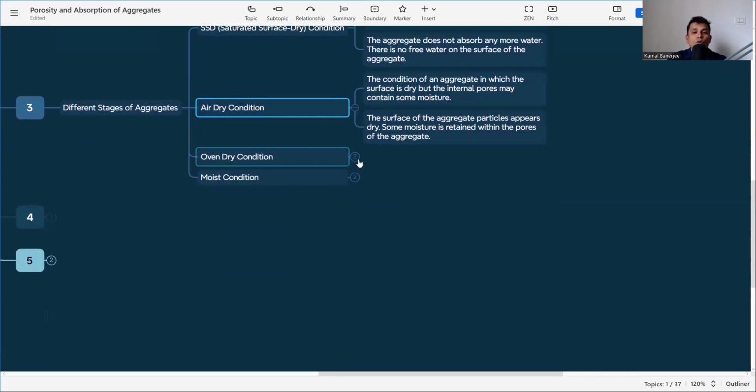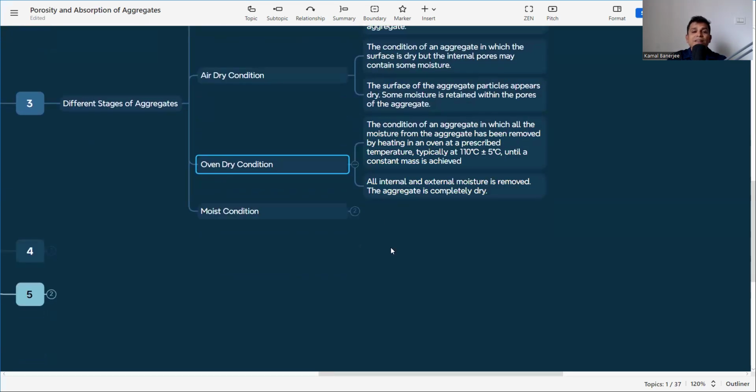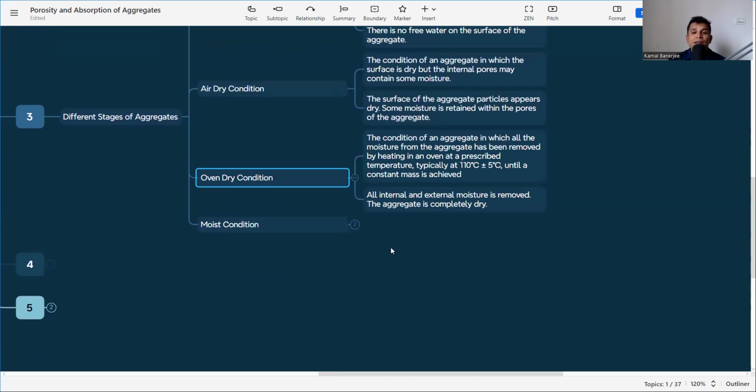Then what is the oven dry condition? It is the condition of an aggregate in which all the moisture has been removed by heating in an oven at a prescribed temperature, typically 100 degrees plus or minus 5, until a constant mass is achieved. That means we are drying it and releasing all the moisture from the particles. There is no free moisture and no moisture inside the pores. It is completely dry.